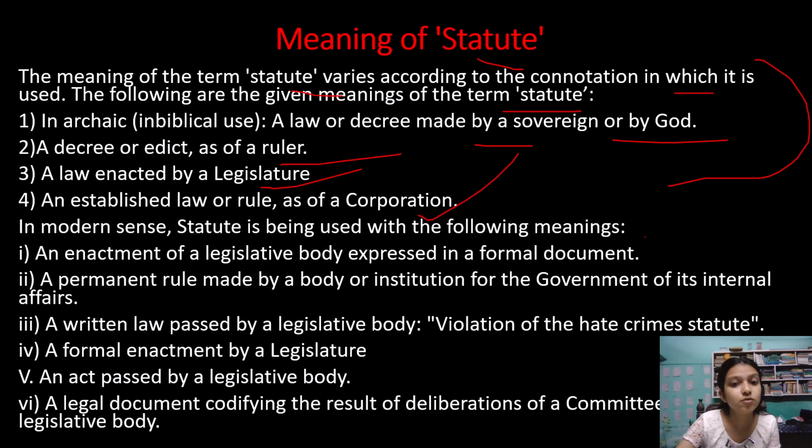In the modern sense, statute is being used in the following meanings: an enactment of a legislative body expressed in a formal document. So if it is in a formal document, then we'll only consider it as a statute. If it's not mentioned in a formal document, we will not call it a statute. A permanent rule made by a body or institution for the government of its internal affairs. So the rule that is made should be permanent. A written law passed by a legislative body, for example, violation of the hate crime statute. So it has to be written. An unwritten law will not be considered as statute.